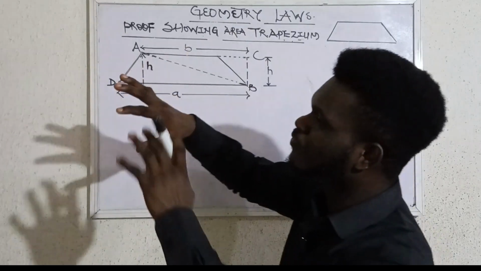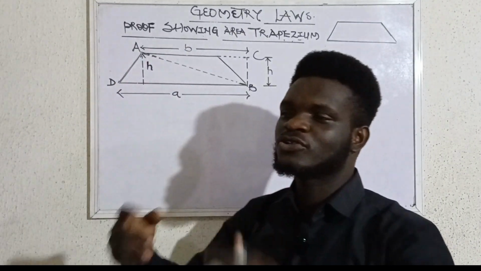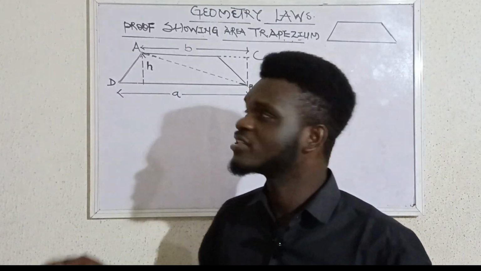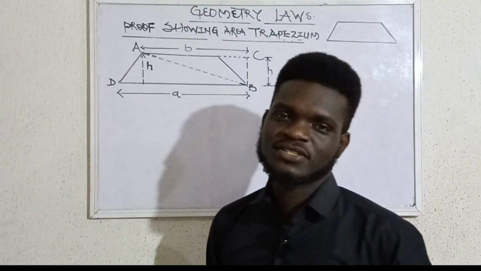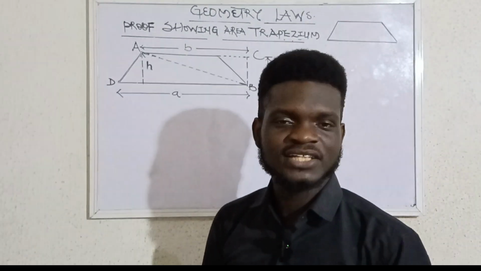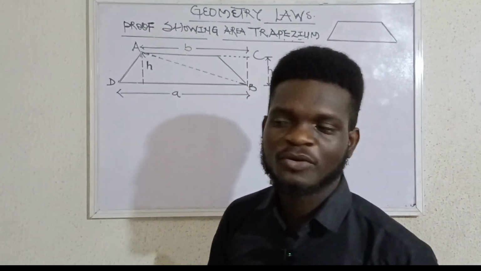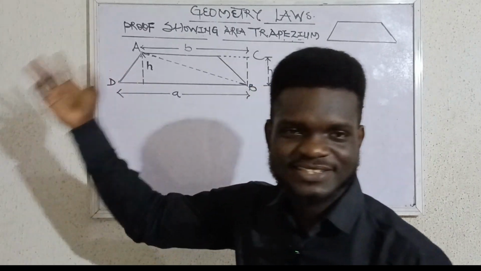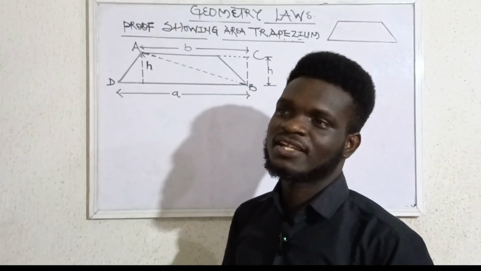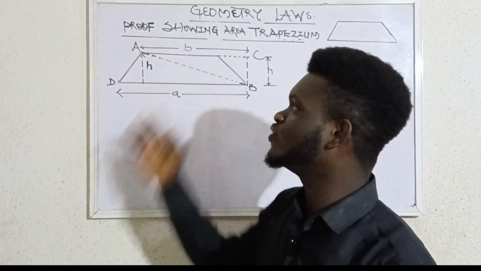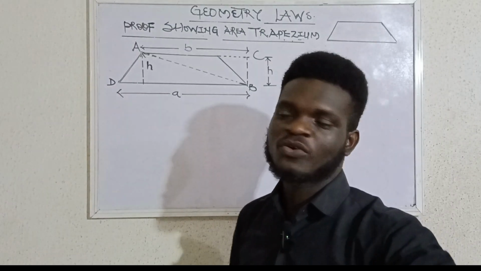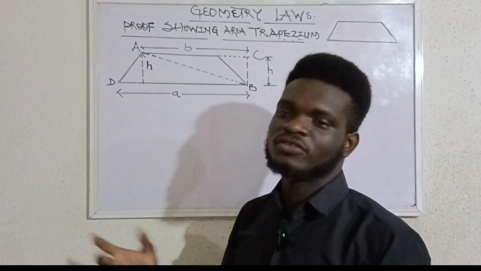There are several laws, even from the scratch, from the rudiment, even up to tertiary institution. You have several laws that are governing different kinds of shapes. We have from triangle, even up to quadrilateral, even through to pentagon, hexagon, octagon, and it continues. There are so very many rules that we must understand. This is my very first video on geometry, and from henceforth, I would make sure I start posting videos on geometry.